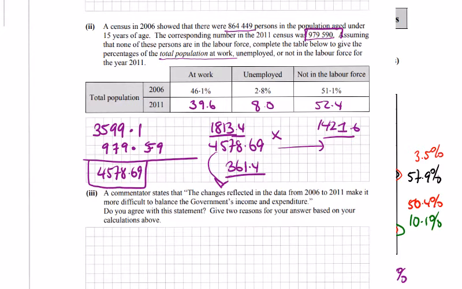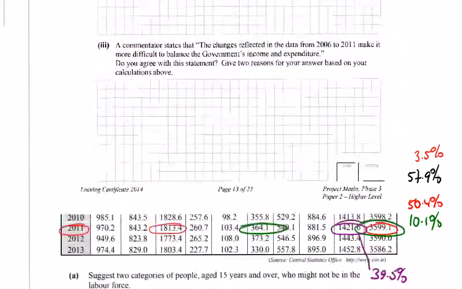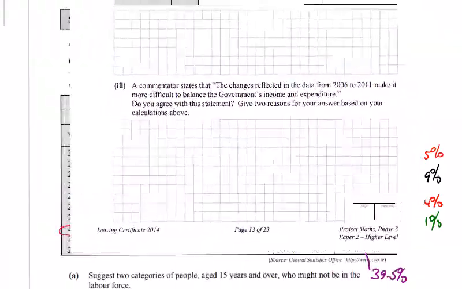The commentator states that the changes reflected in the data from 06 to 11 make it more difficult to balance the government's income and expenditure. Well, we can see here, this is clear. There's going to be nearly over 5% more unemployed, 7% less at work. So there's two reasons. Write them down. Not much else to this question, this part of it.